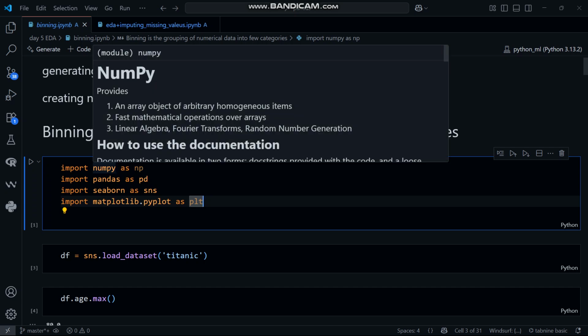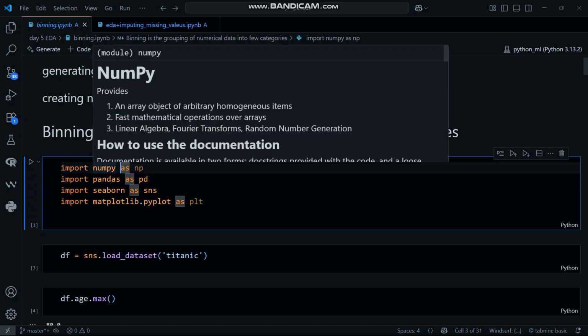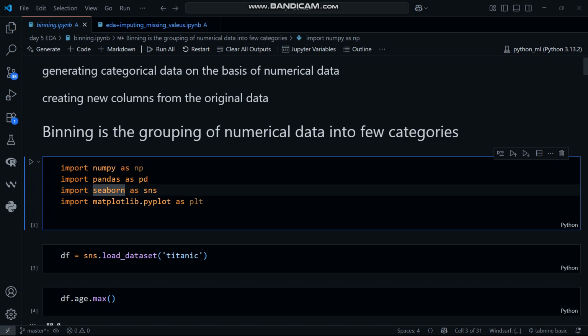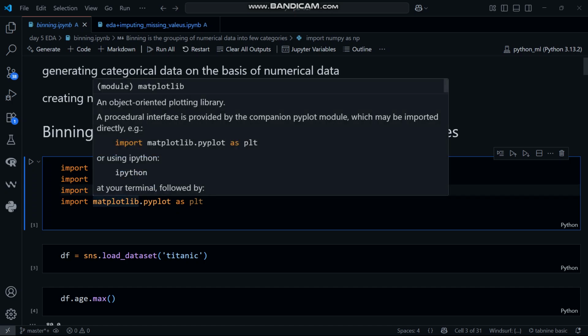What does this numpy library do? It will be more interactive against arrays. But pandas is really generic for making data frames, for the cut function, min and max functions, etc. Seaborn is usually used for plotting. Matplotlib is also used for plotting.